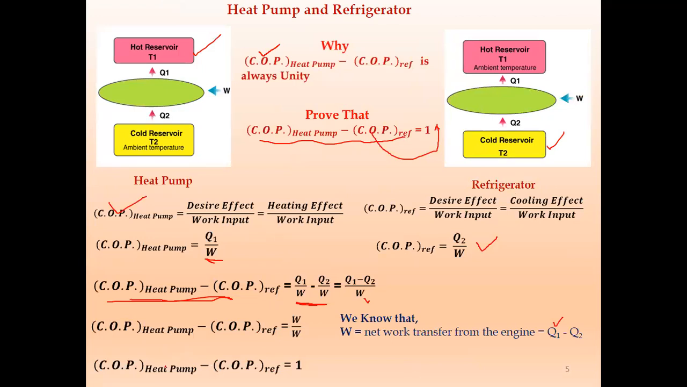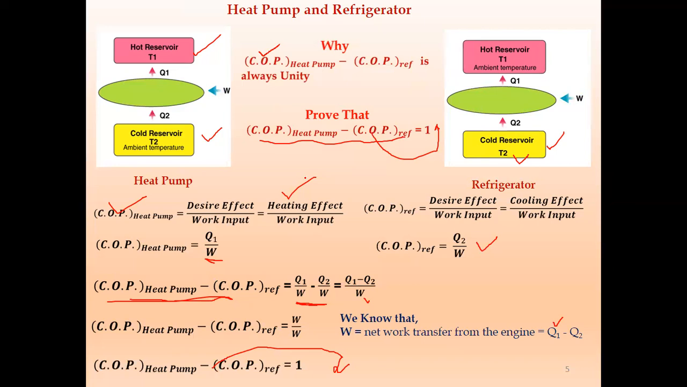Otherwise, we can say the COP of heat pump: if we take this term to this side, it becomes plus. So the COP of heat pump is equal to 1 plus the COP of refrigerator. If this derivation is asked, you have to draw the diagram again for the heat pump and refrigerator, and then from this prove why the COP of heat pump minus the COP of refrigerator is equal to 1, or why the COP of heat pump is equal to 1 plus the COP of refrigerator.